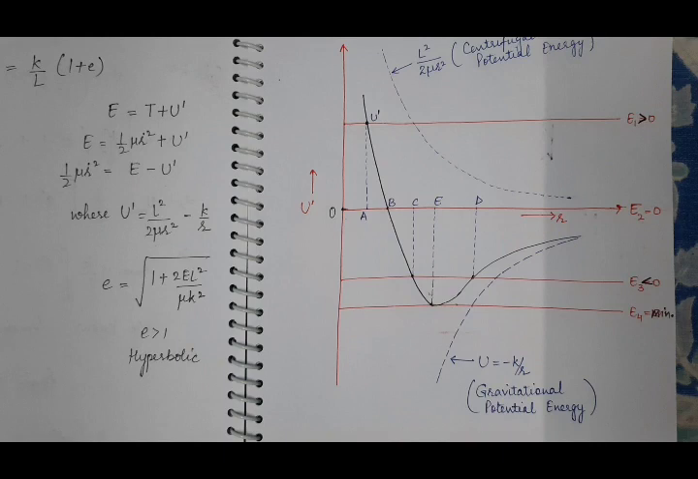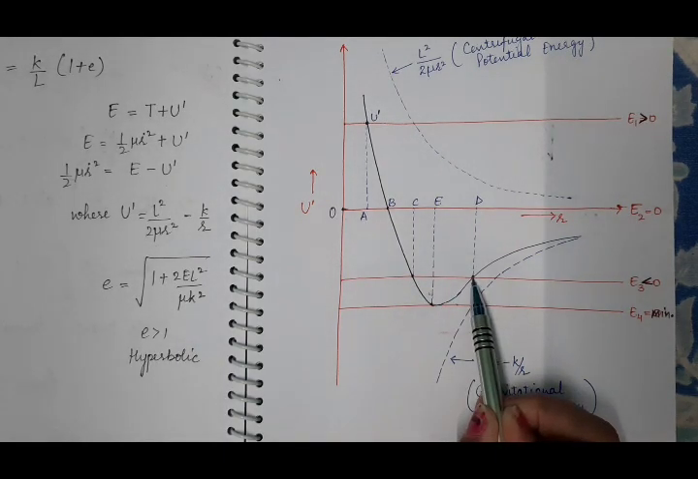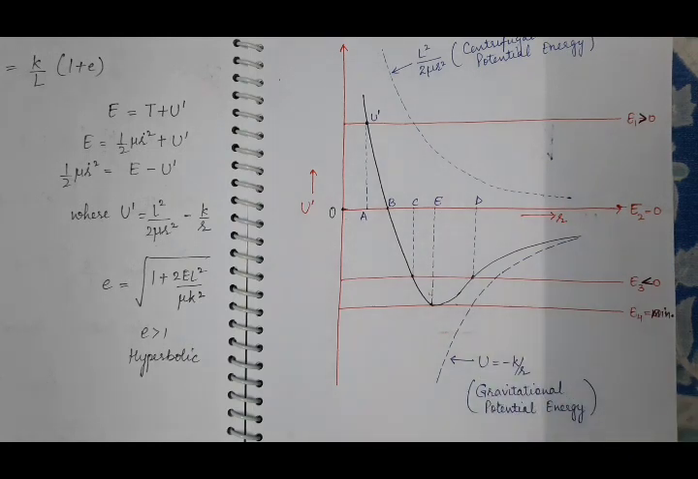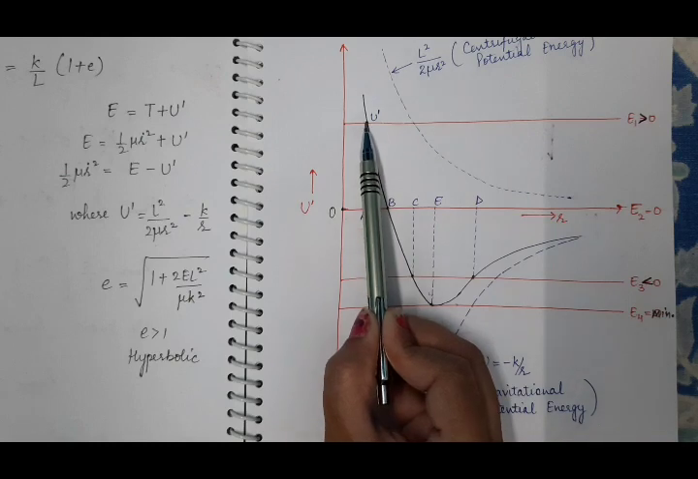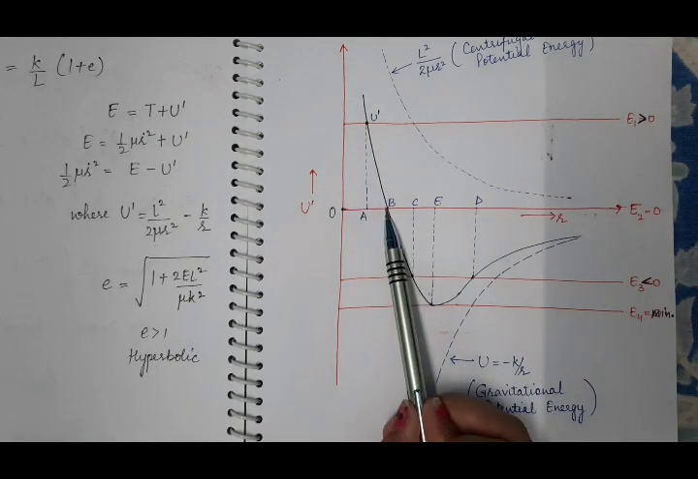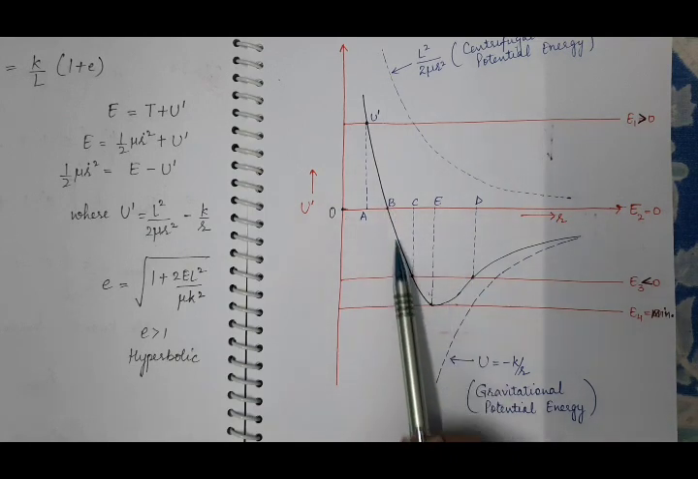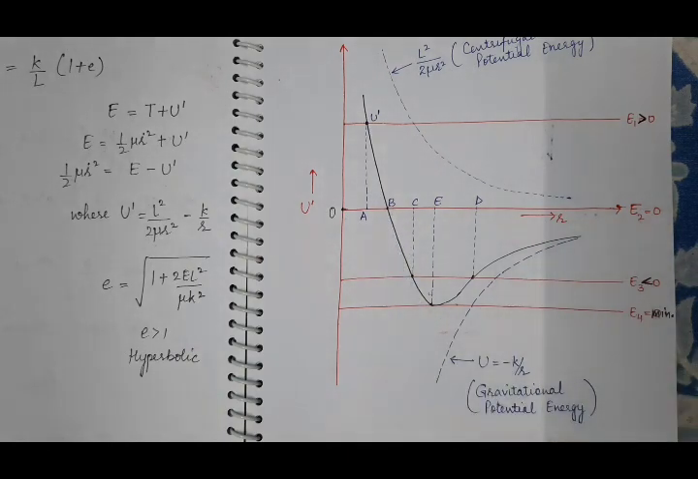So here what will happen? When a body reaches point D, in the other cases, what is happening? When a body reaches the turning point here, it is the turning point. So from this point, the body will move again back to infinity. Similarly, in this case, B was the turning point. So when the body has reached the turning point, from the turning point, it will go back to infinity.